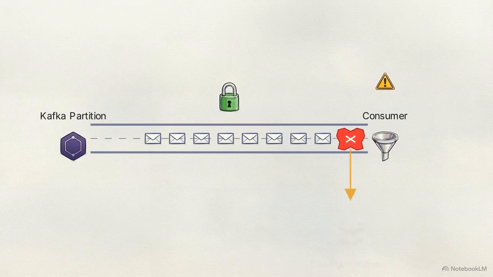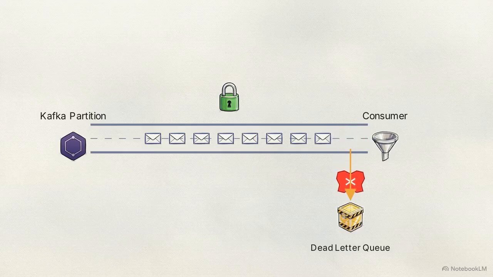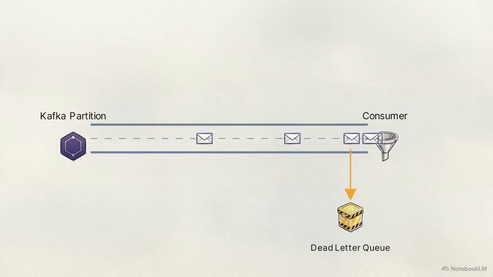We unblock the pipeline using the dead letter queue pattern. After exhausting its retry limit, the consumer routes the malformed packet into a separate quarantine topic. It then commits the original offset, allowing the healthy packets to finally flow.